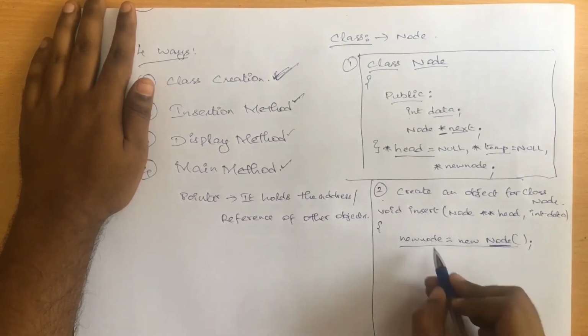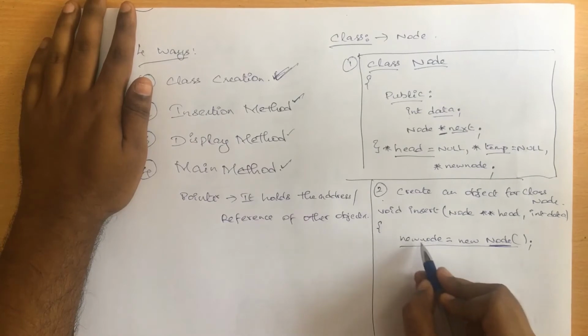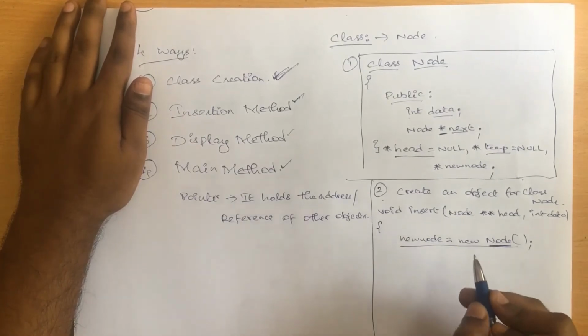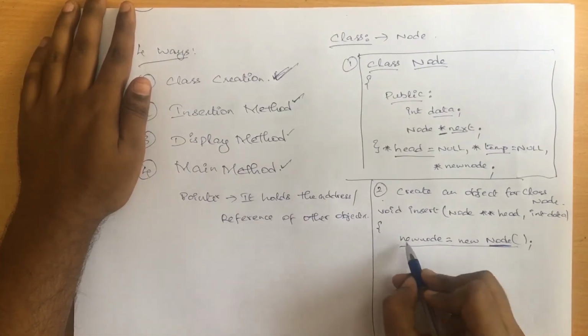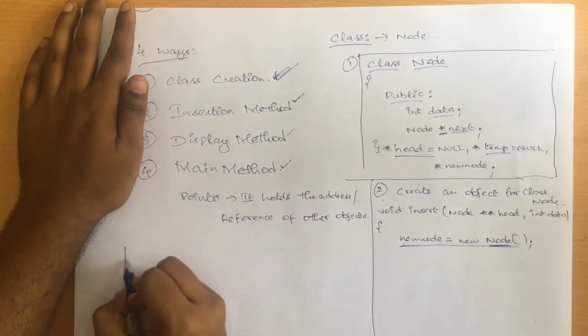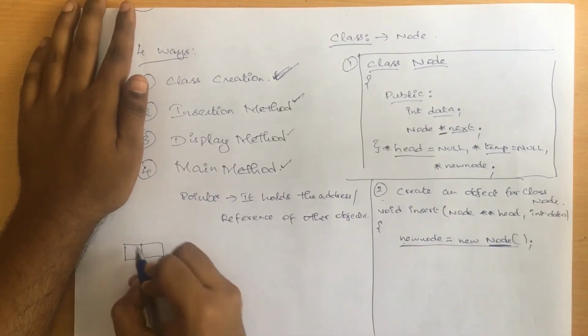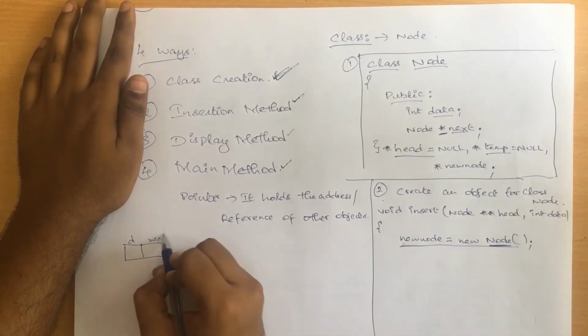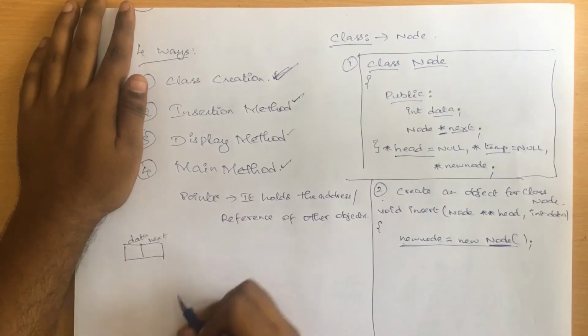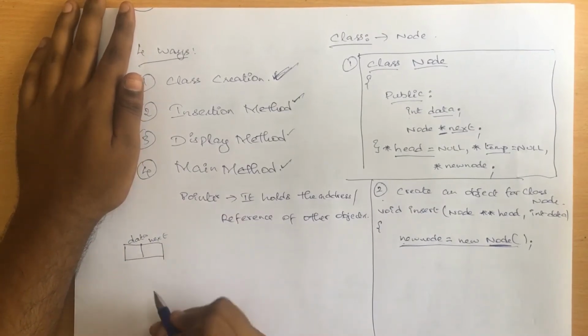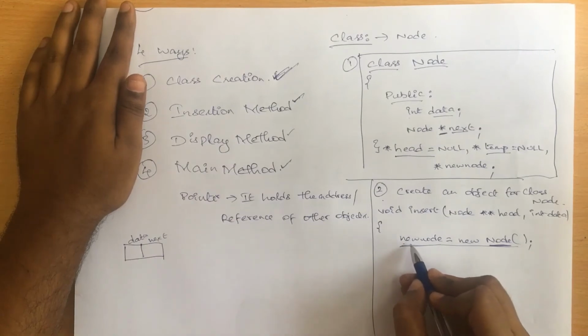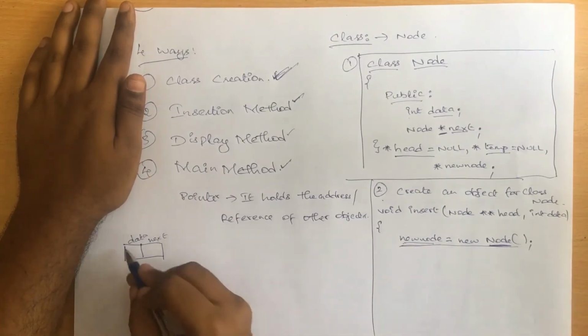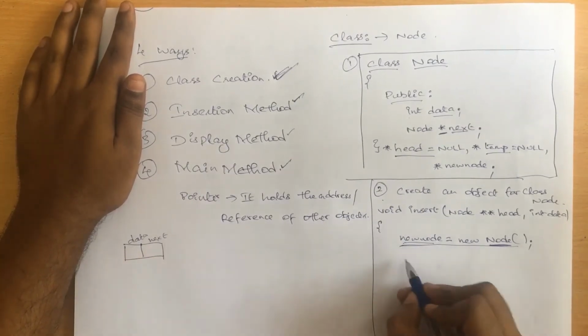What will happen is, once I do this process, an object will be created with two different partitions, right? Once I call this new node, an object will be created with two partitions, namely the data part as well as the next part. So you will have two partitions, right? Now after this, what I need to do is, this new node has a data part as well as a next part.